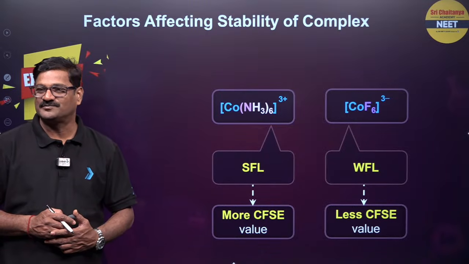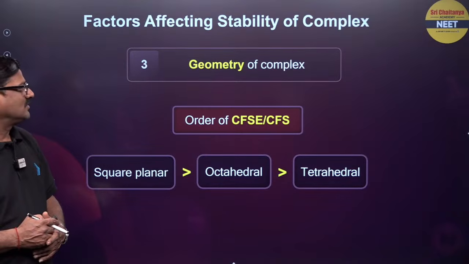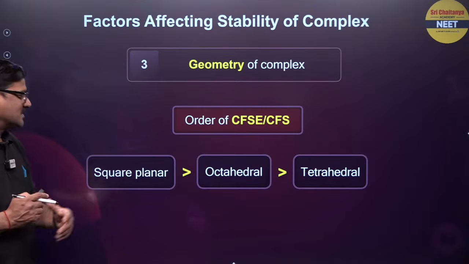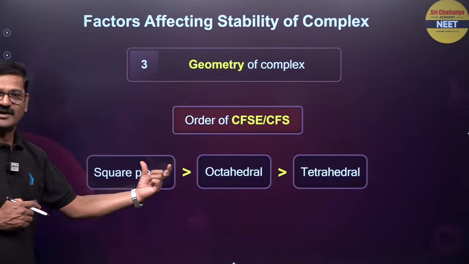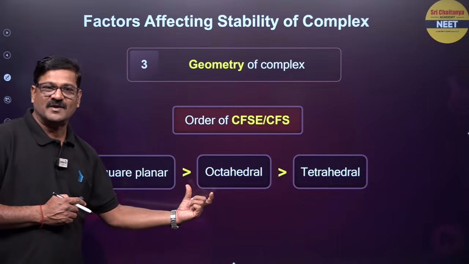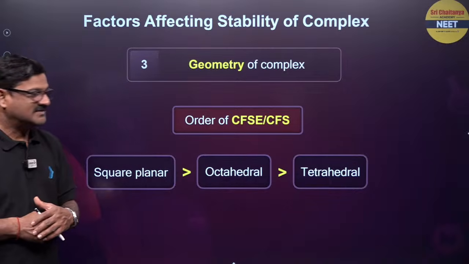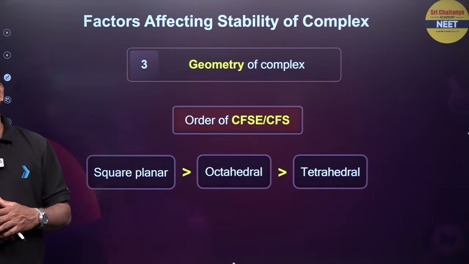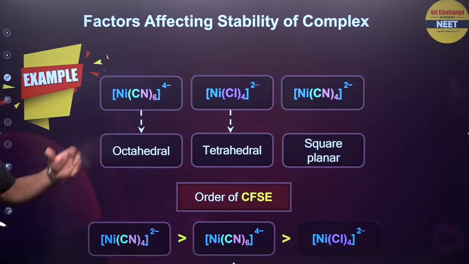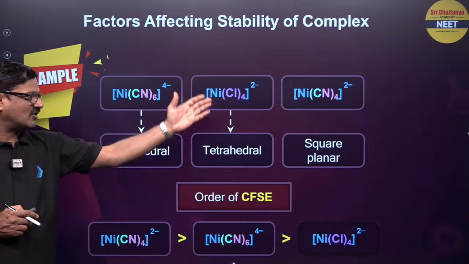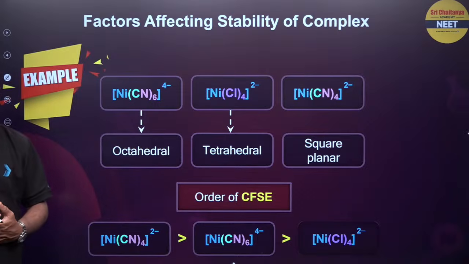Fine. And also geometry of the complex: square planar complex CFSE is greater than octahedral crystal field splitting energy, which is greater than tetrahedral. Various factors that you can see here. So it is an octahedral complex, it is a tetrahedral complex, it is a square planar complex.